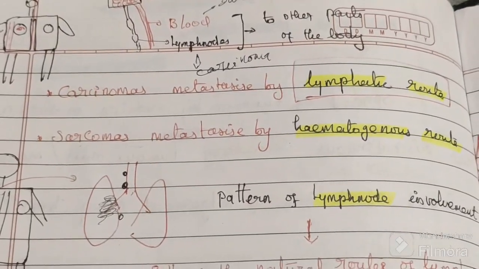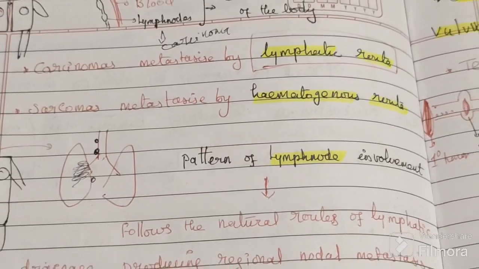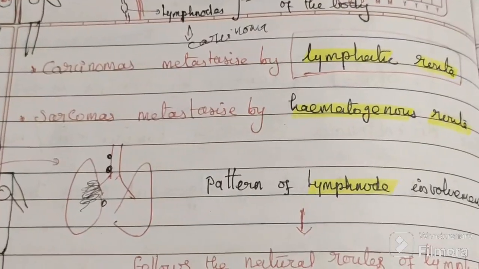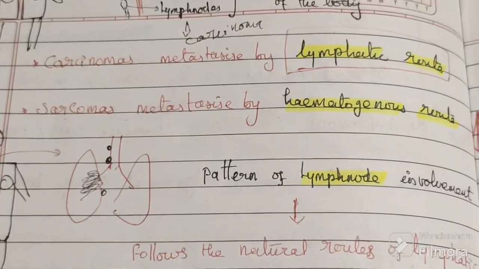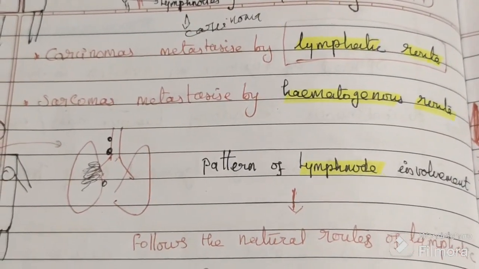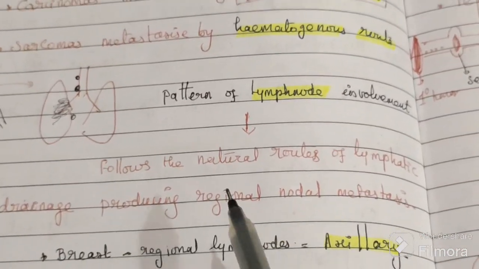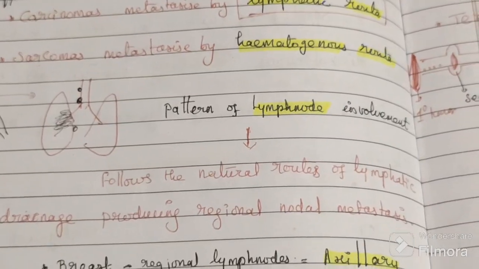The first is lymphatic spread. Carcinoma spreads by the lymphatic route. What is the pattern? The natural route of lymphatic drainage of that particular organ, producing regional nodal metastasis, is the most common.